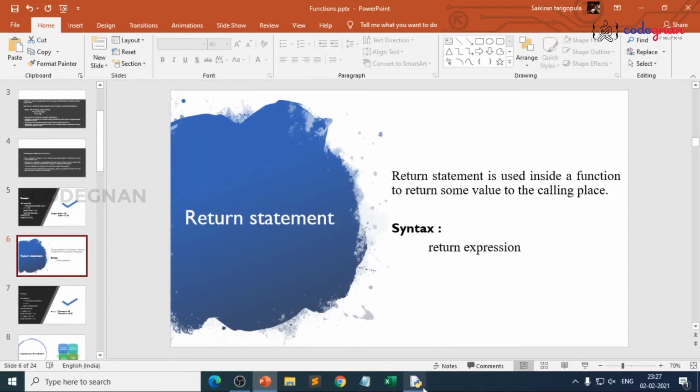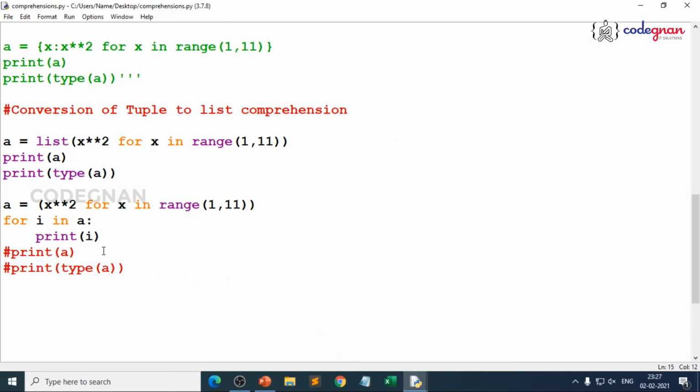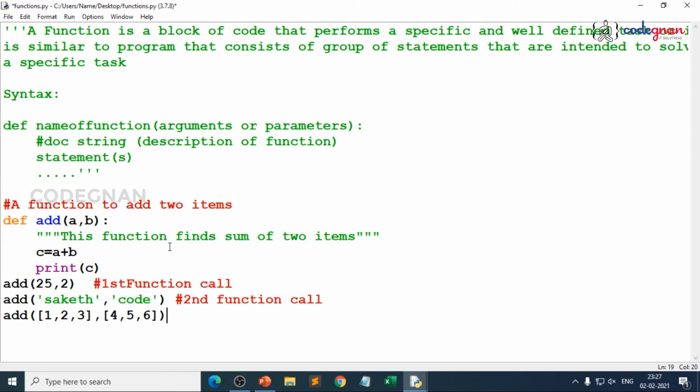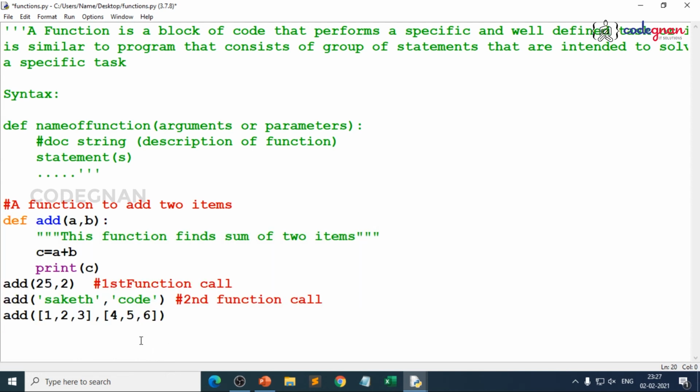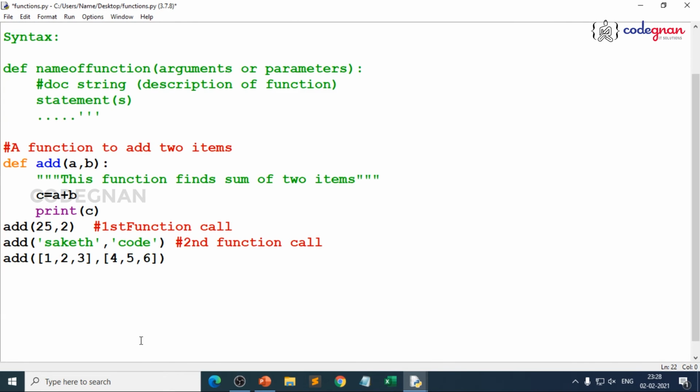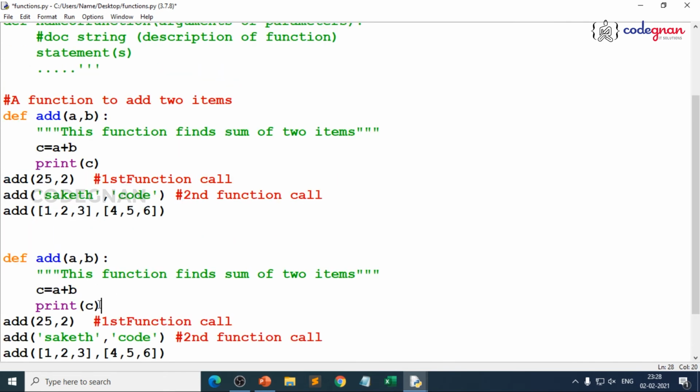Okay, now let me use the same program and try to use return and make you understand how it can be executed. There is no change here, but instead of print, you can directly give return over there.